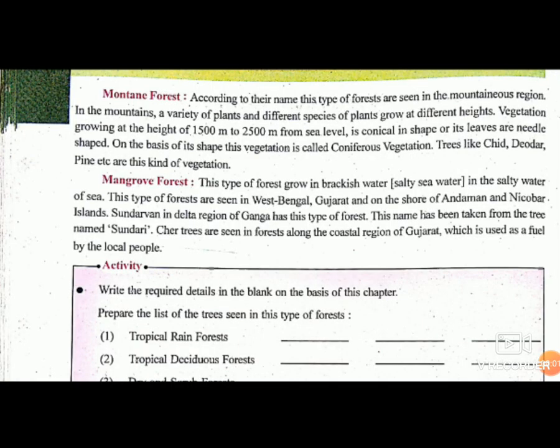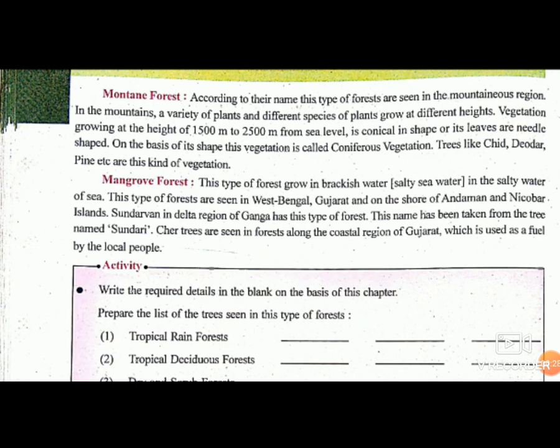Standard 6th subject Social Science, chapter number 13, India, Earth surface, climate, vegetation and wildlife. In first part and second part we have learned about the physical division of India and we have learned about the climate and three types of forests in India. In third part we are going to learn about the other two types of forest and the wildlife of our